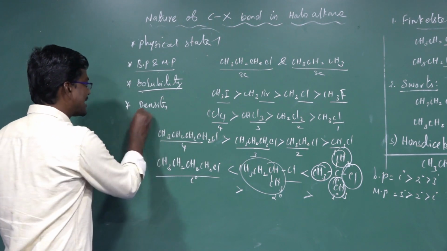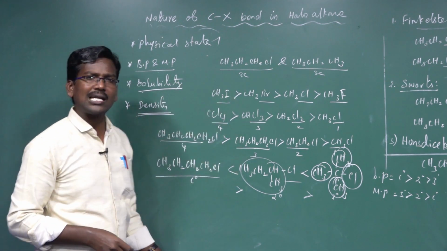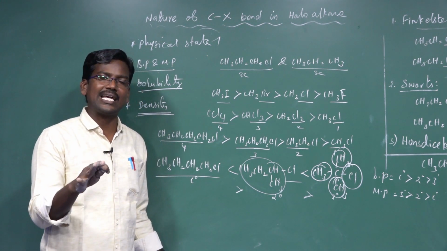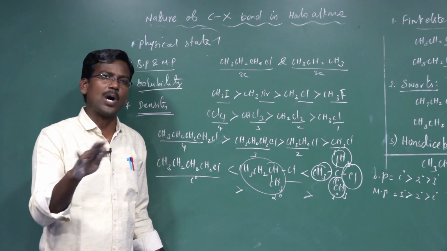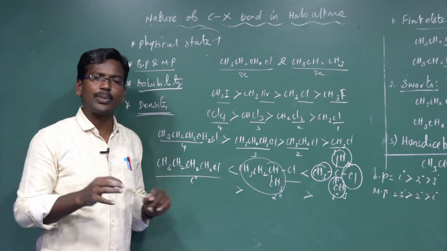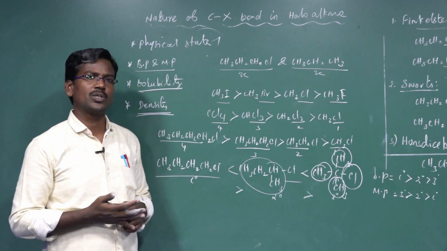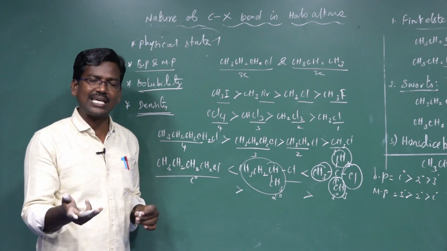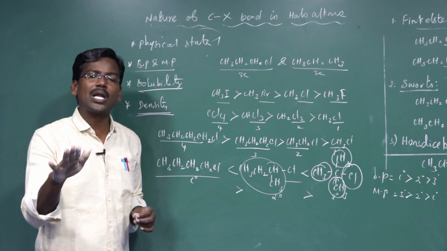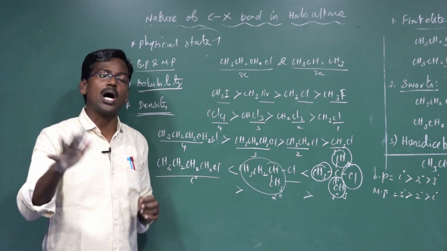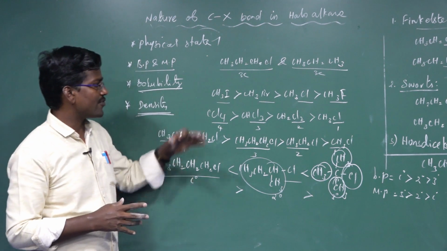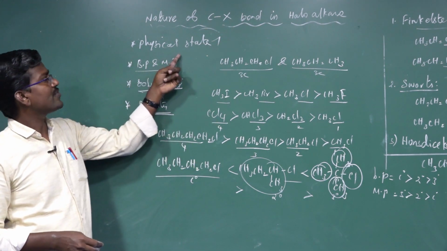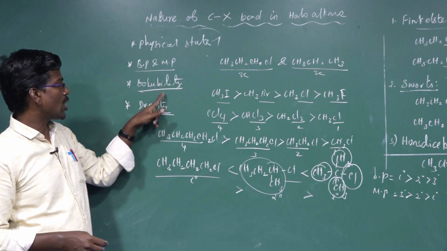Next one, density. The density of all alkyl halides is higher than that of hydrocarbons of the same molecular mass, because there are no hydrogen bonds. So all liquid alkyl halides have higher density than hydrocarbons with the same number of carbon atoms or comparable mass. These are the physical properties of alkyl halides. Again, I will say: physical state, boiling point, melting point, solubility, density.